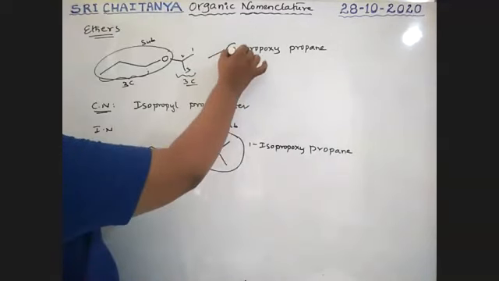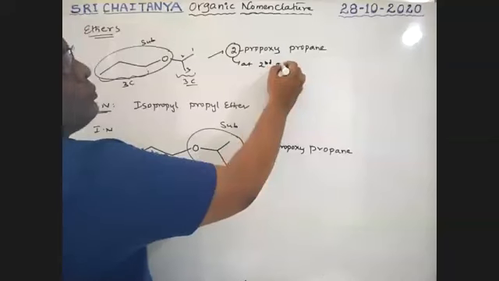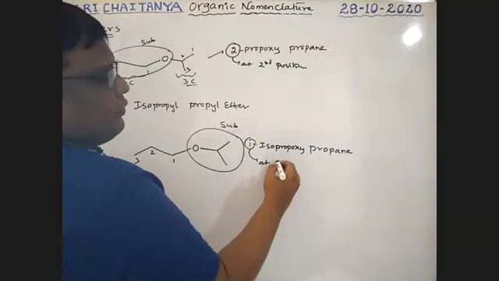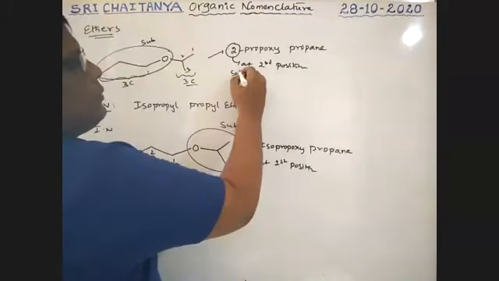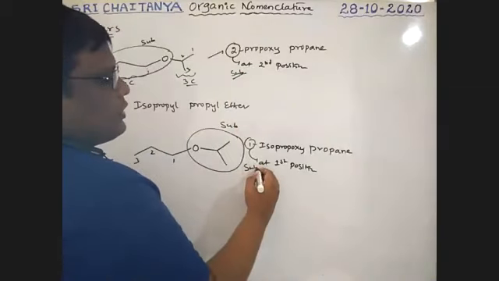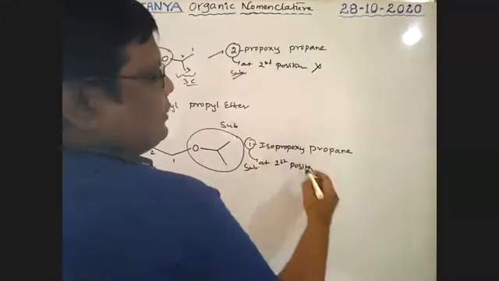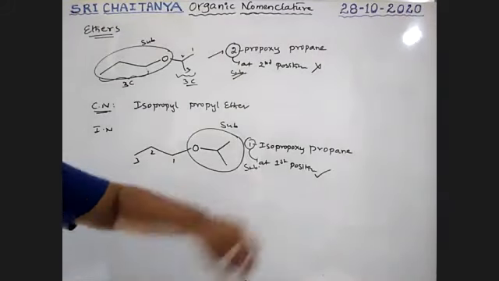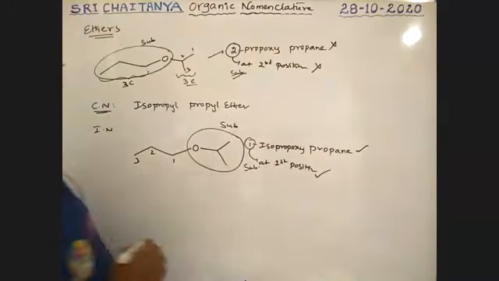So both are the same, but in this case, 2-propoxypropane has the substituent at the second position, and here at the first position. A substituent at the second position is not accepted, at the first position is accepted. Therefore, one is a correct name, the other a wrong name.